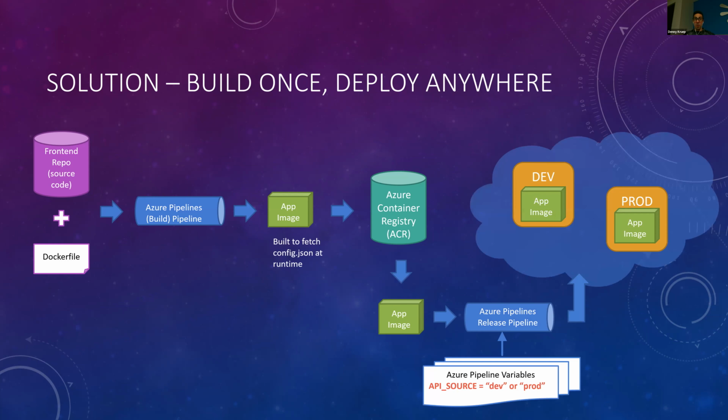And then when we go to deploy it to either dev or production, at that point, the Azure pipeline variable will complete the process of configuring the container with what it needs to tell the application where to find its config. And so this is the final solution that we did end up using.